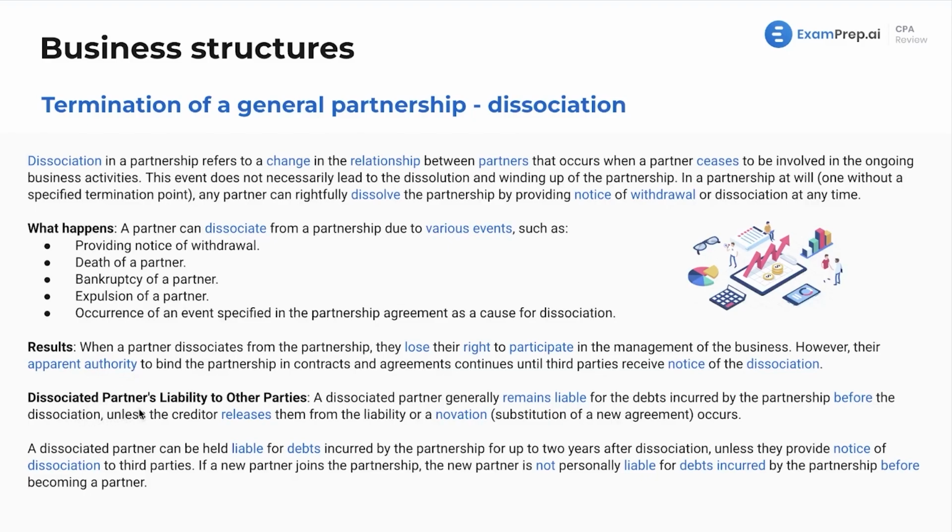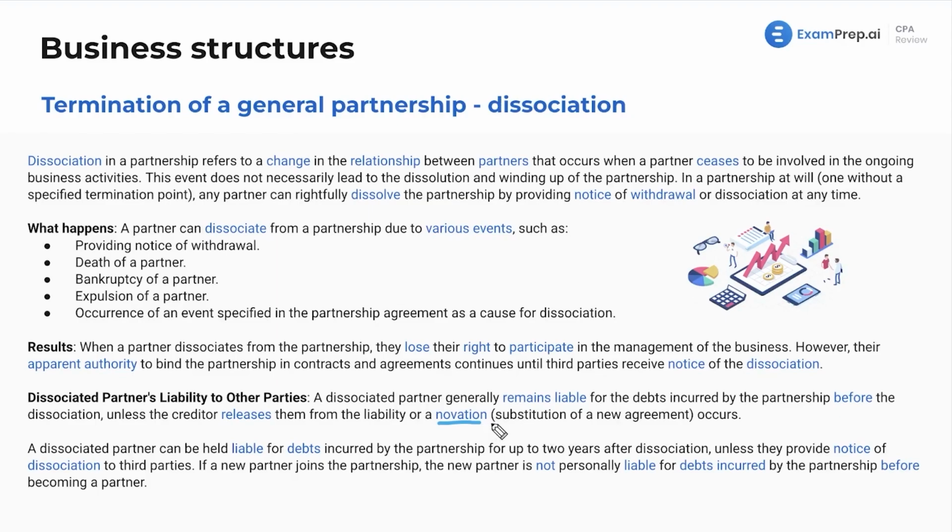What about the disassociated partner's liability to other parties? Well, the disassociated partner generally remains liable for the debts incurred by the partnership before the disassociation, unless the creditor releases them from the liability or novation, which is the substitution of a new agreement. Hey, that's a fancy, nice business law term. I would definitely memorize that here. You'll have plenty of opportunities to memorize it going forward, but that's what novation is.